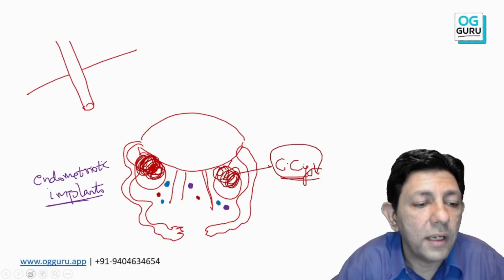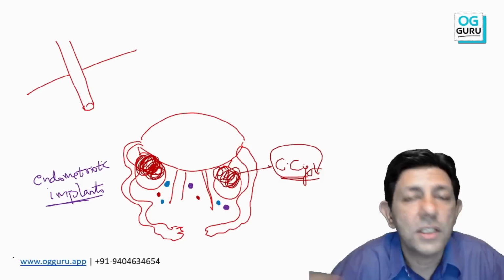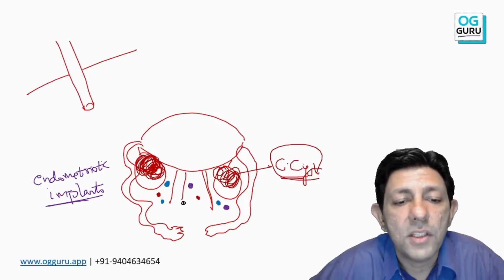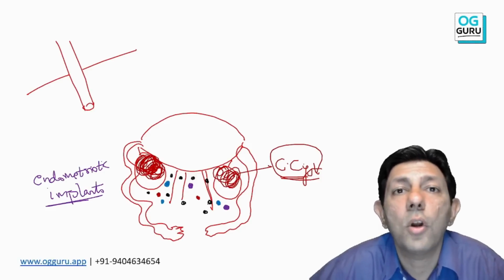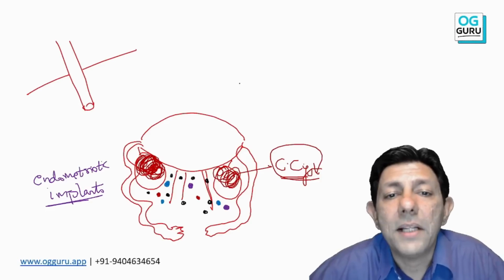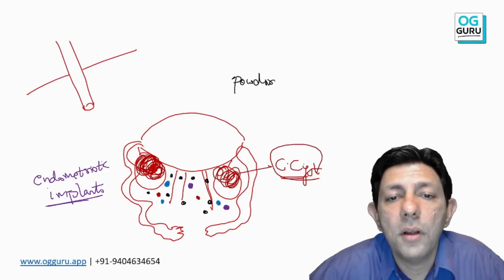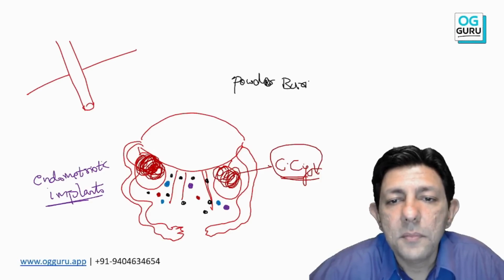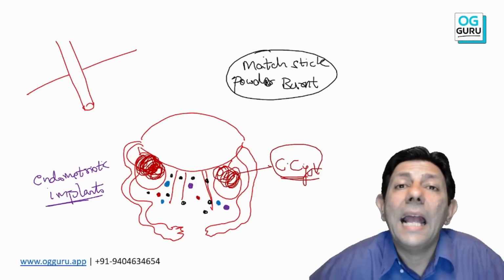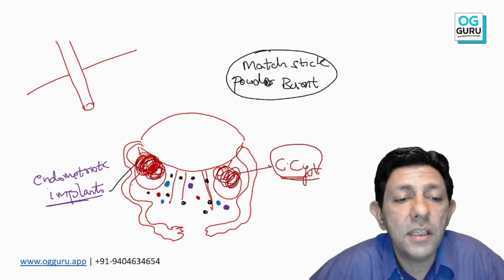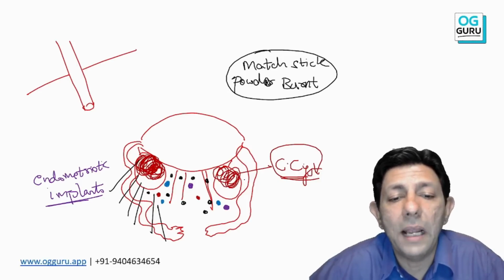And do not forget my famous matchstick burn or gunshot, which is black color. Everywhere in the pelvis, in the uterosacral area, you get these matchstick burn spots or powder burn spots. Powder burnt appearance or matchstick burnt appearance is all which is black, and also there would be adhesions in the pelvis, adhesion between the tube and the ovary.